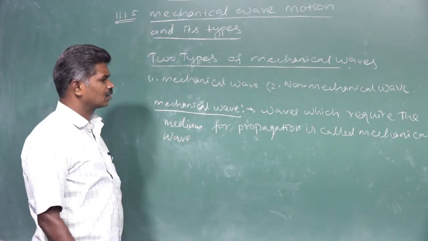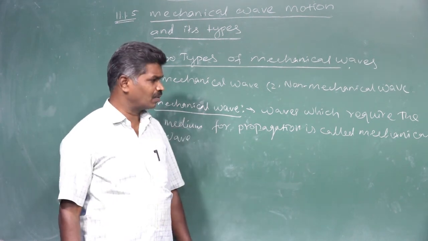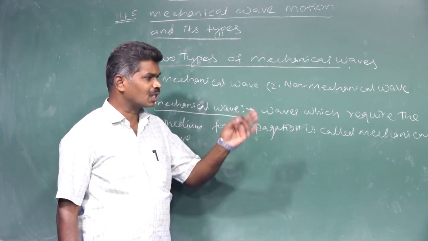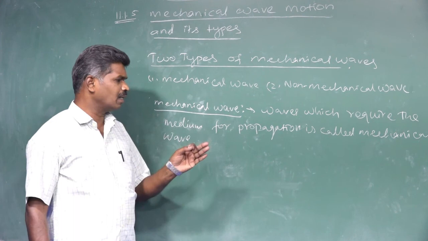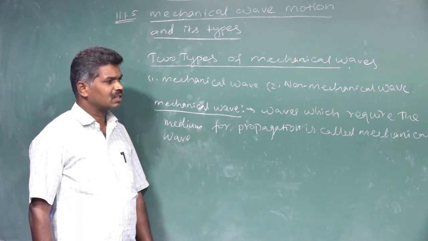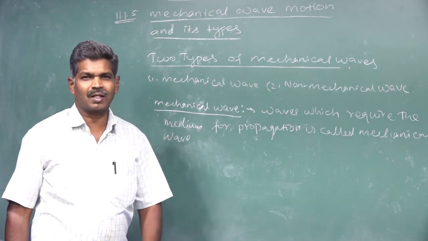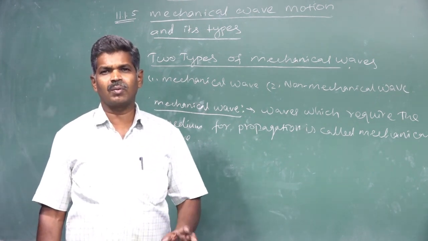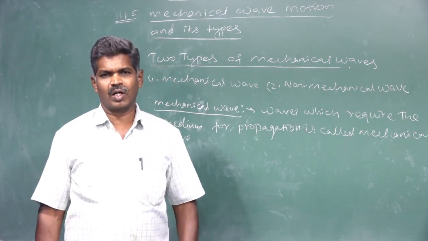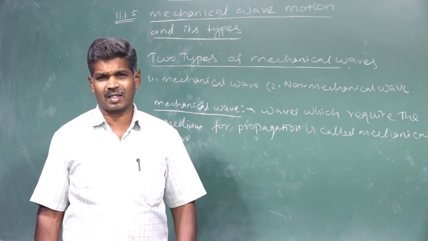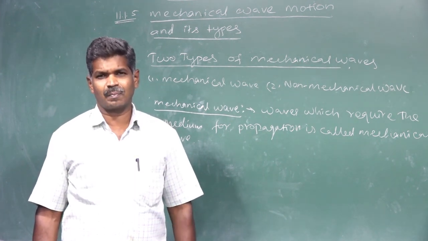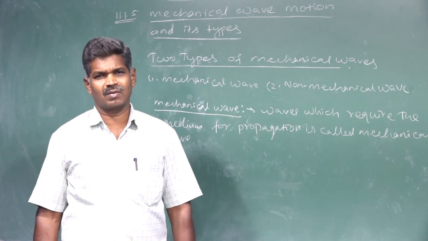Once again, listen: waves which require the medium for propagation are called a mechanical wave. The next one is the non-mechanical wave. The wave which can be propagated without a medium is called a non-mechanical wave.